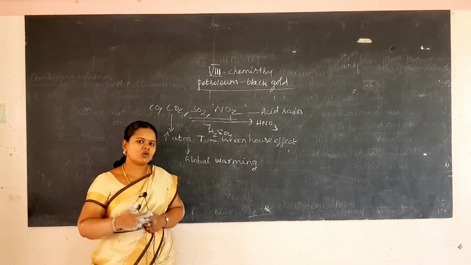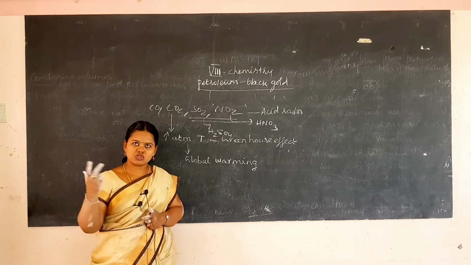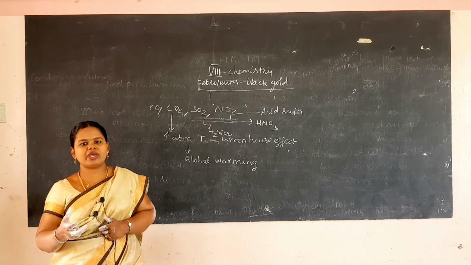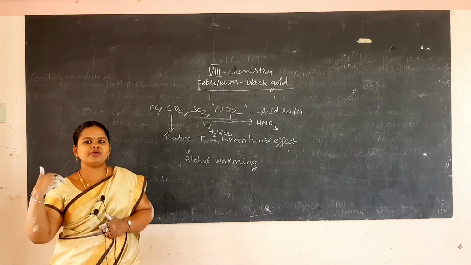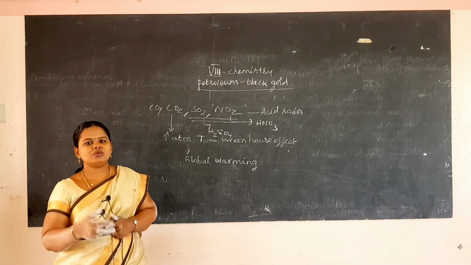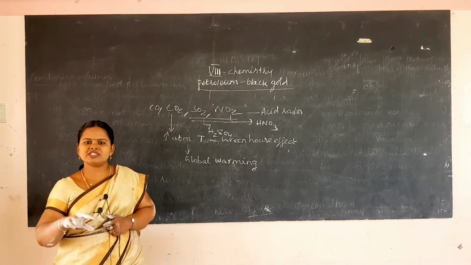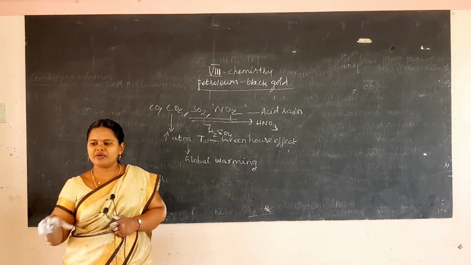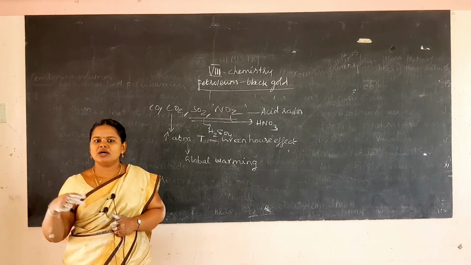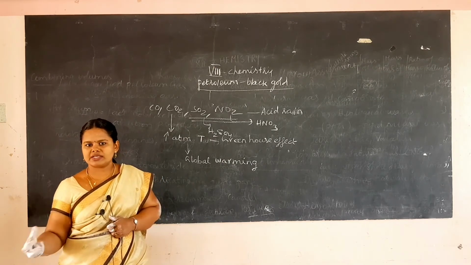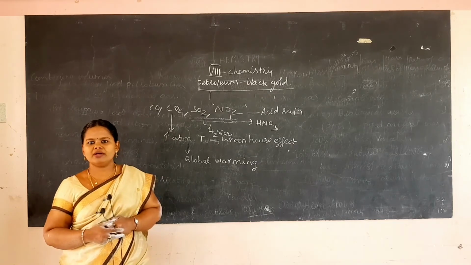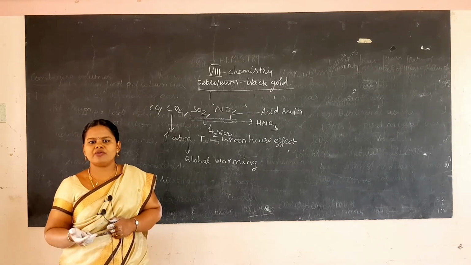Then in your home, you can switch off all the fans, everything, when it is not in use. Thereby you can reduce the current bill, and you can save energy also. And for cooking, what happens when you use LPG? You prepare all the vegetables needed for cooking, every item, and then you start switching on the gas and start cooking. So this is how you can avoid pollution and save our energy.